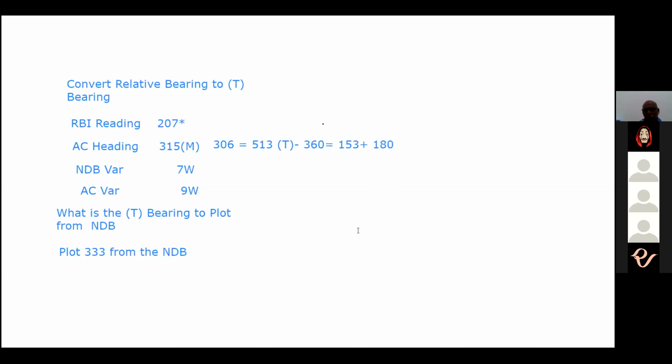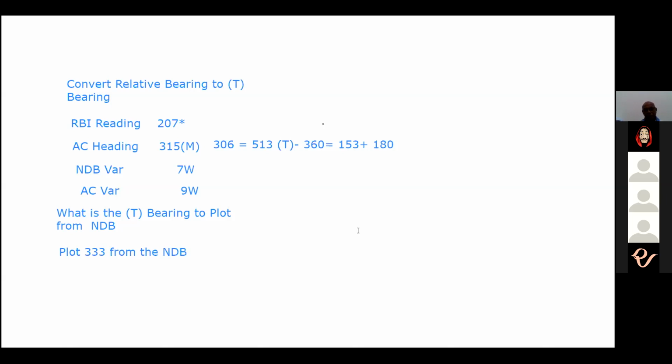But the aircraft heading is true, but the relative bearing is magnetic. Can you add them together, just like that? Yeah. The relative bearing has to be added to any of these headings to make it true or magnetic. Relative bearing is common for both true and magnetic. But when you add it to the true heading or the magnetic heading, it becomes either a true bearing or a magnetic bearing.